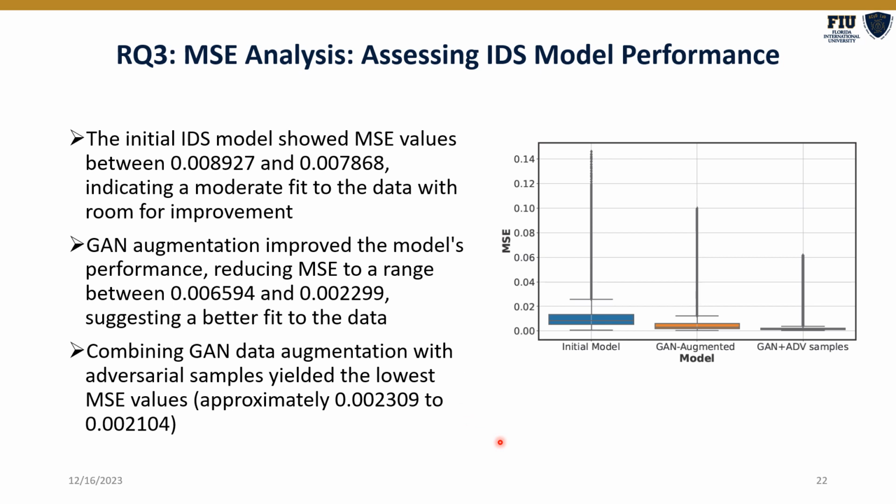As the autoencoder based IDS works on reconstruction error, we used MSE, or mean squared error, as a metric for the reconstruction error. We measured the MSEs for all three models: the original autoencoder based model, the GAN augmented, and the GAN plus adversarial samples as a regularization augmented IDS. We can see that the third one has the smallest MSE values, ranging from 0.0023 to 0.0021, which means that it reconstructs the original data most accurately and is the best fit.